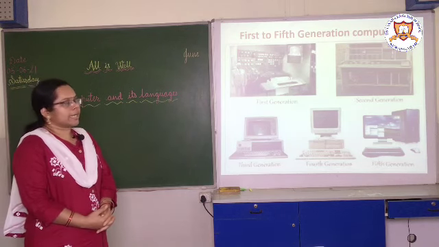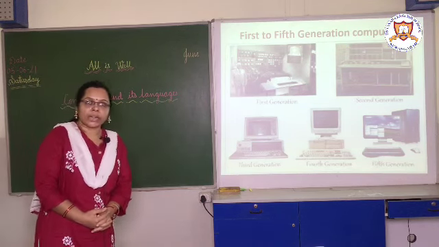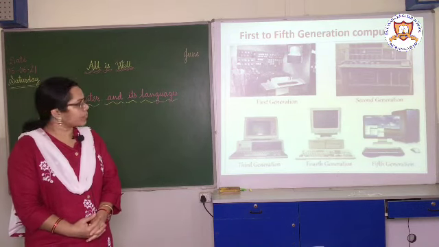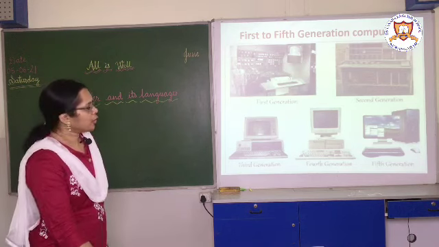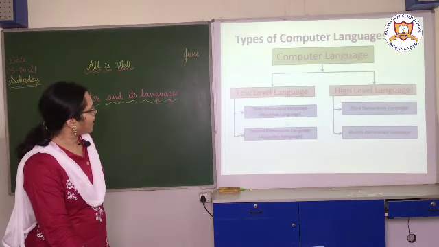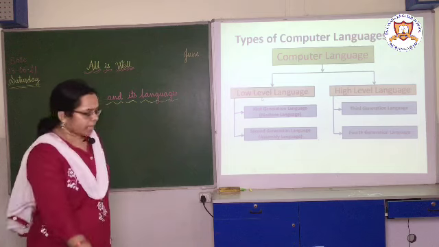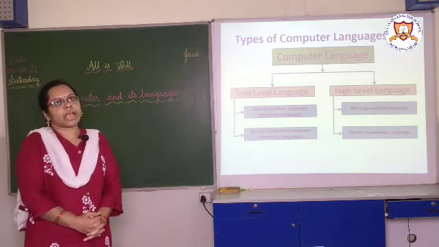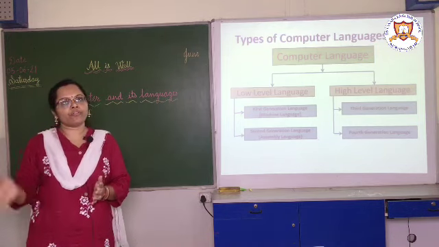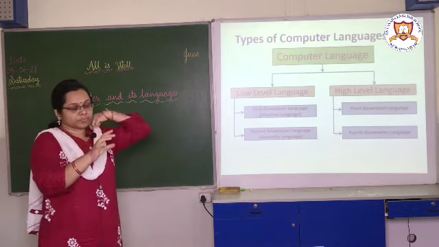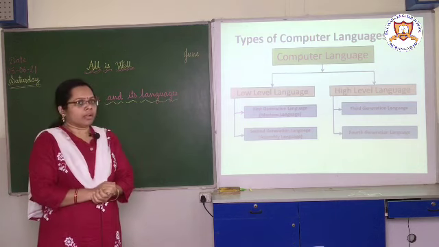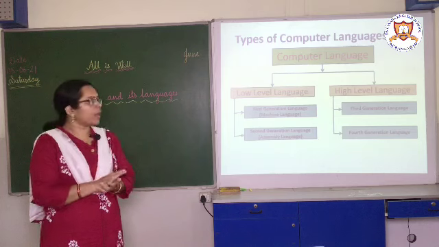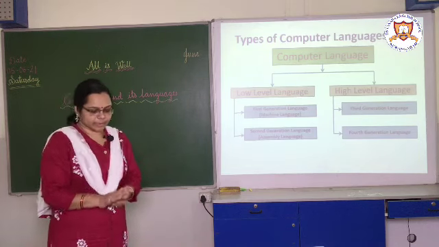According to these generations of computers, the computer languages were also categorized into generations. As we go from the first generation to the fifth generation, the speed of the computer increases and the cost of the computer decreases.